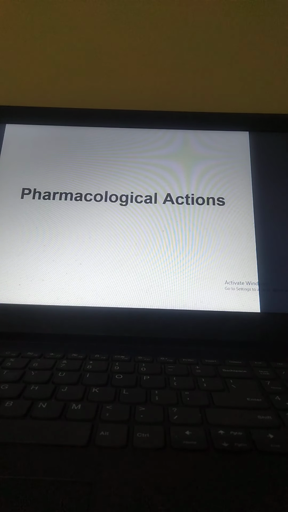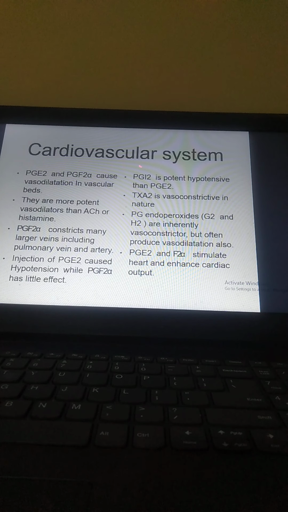Now pharmacological actions. Cardiovascular system. PGE2 and PGI2 cause vasodilation in vascular beds. They are more potent vasodilators than acetylcholine or histamine. PGF2 alpha constricts many larger veins, including the pulmonary vein and artery. Injection of PGE2 causes hypotension, while PGF2 alpha has little effect. Now PGI2 is a more potent hypotensive than PGE2. TXA2 is vasoconstricting in nature.